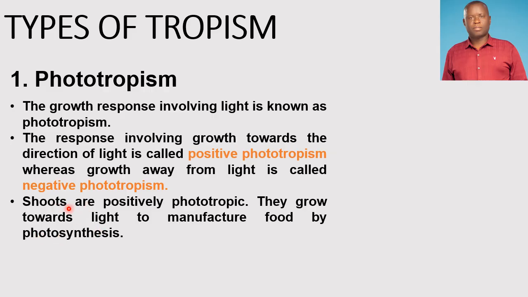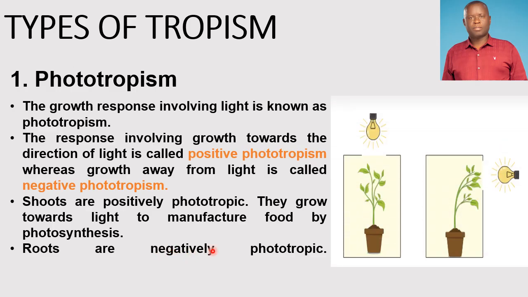So shoots refer to the part of the plant which grows above the ground, while roots, instead of growing up, grow into the ground. All right. That kind of phototropism is called negative phototropism. So the negative here means that the roots grow away from light into the ground.